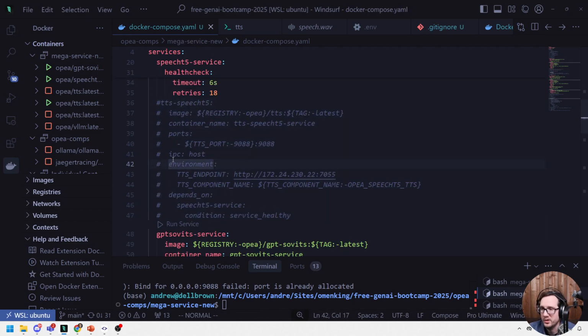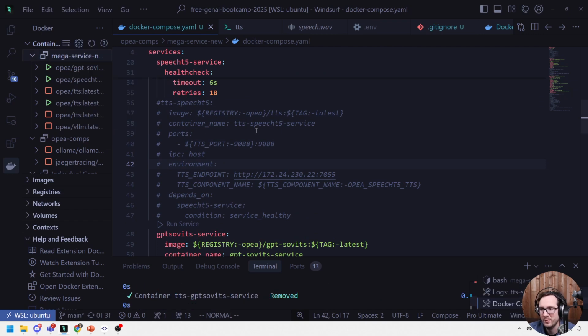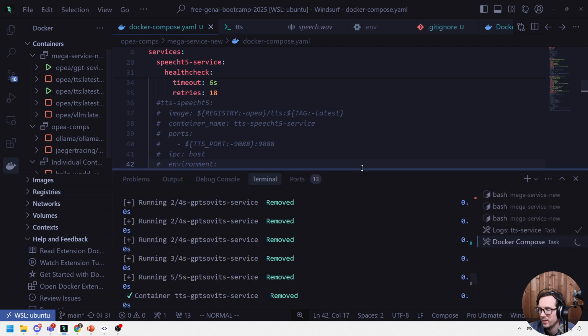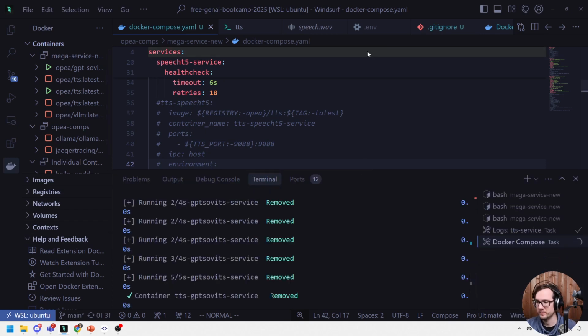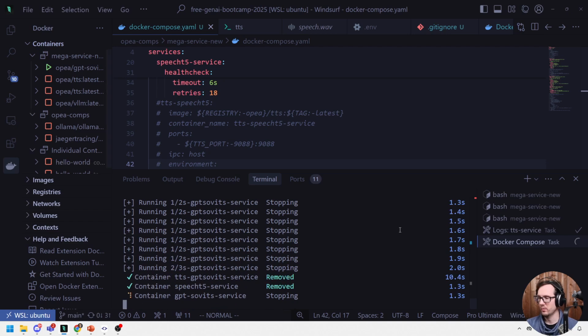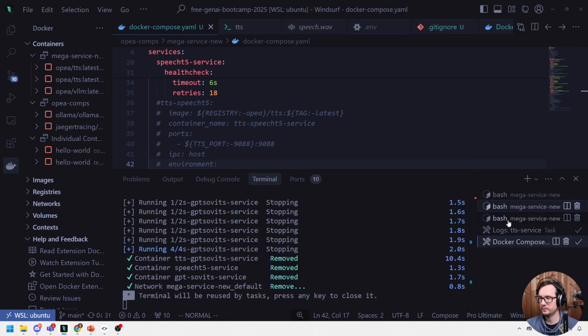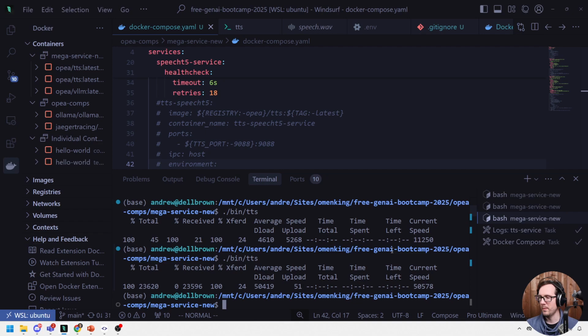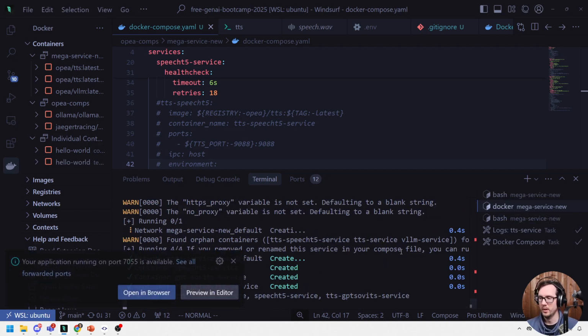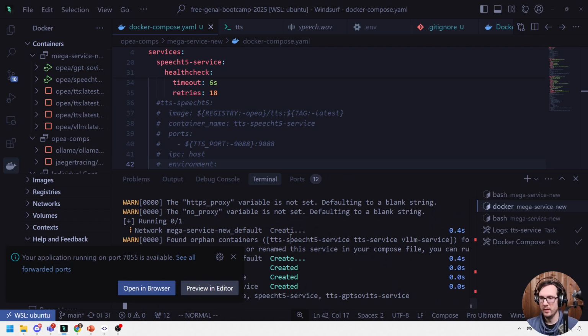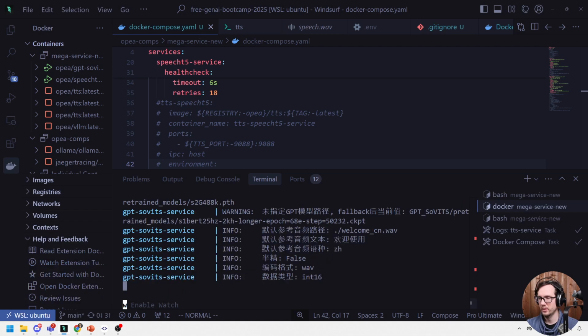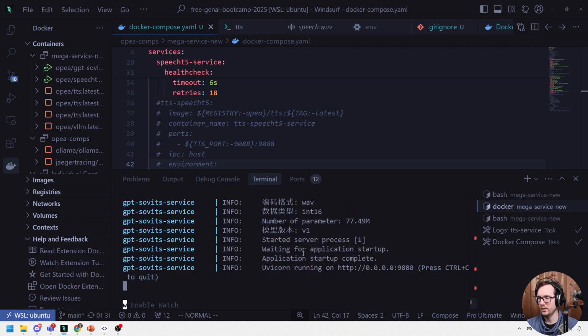Okay, and so now what I'll do is I'll just Docker compose down. I think we got it this time. Okay, it'd be really cool if we get that interface working. There's so many cool things that we can do with AI, but it's just getting them to run is always the challenge, right? So go here, we'll wait for this to stop. They're all stopped. We'll go back up here. We'll hit Docker compose up. And so now this is spinning back up. And we will now go take a look here. No errors so far.